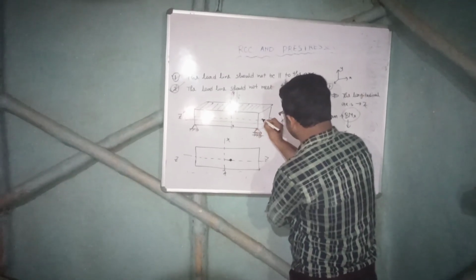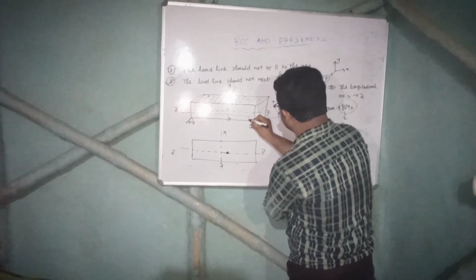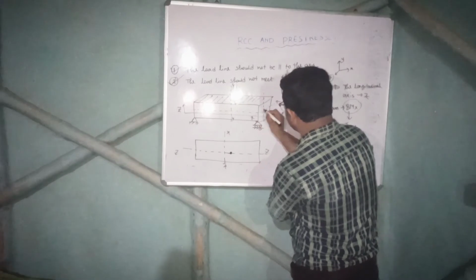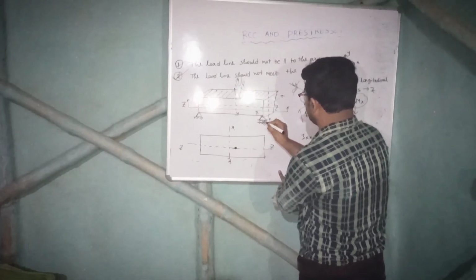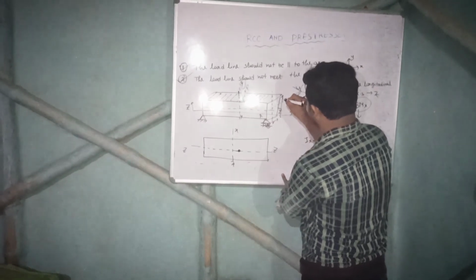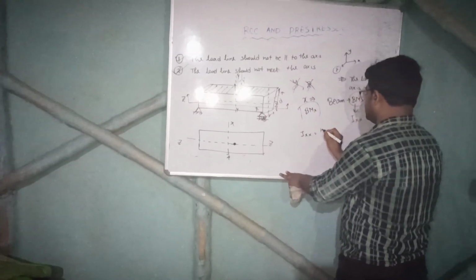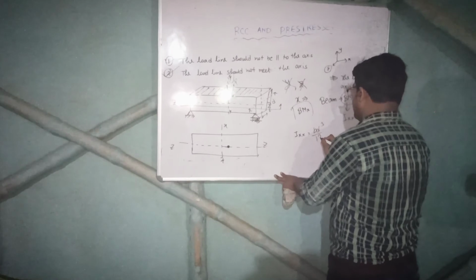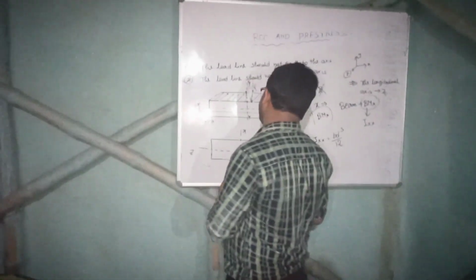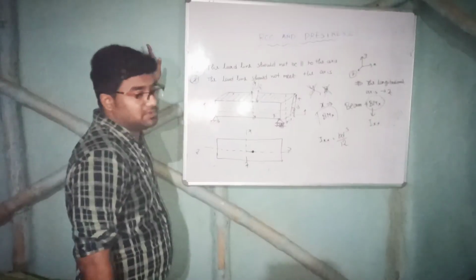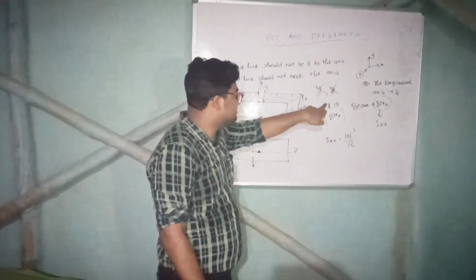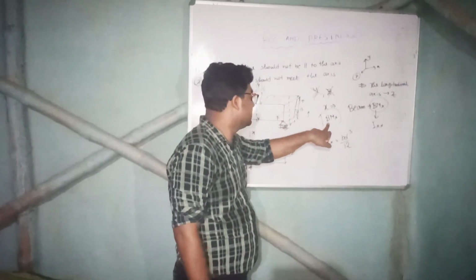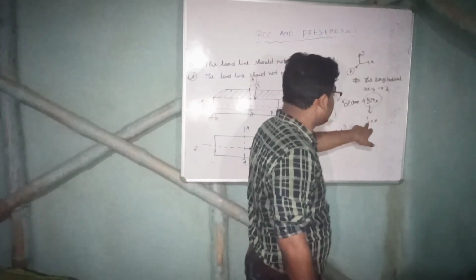Now this is the XX, right? This is XX. So what is the value of IXX? This is B, this is D. So you know IXX is BD cube by 12. Now see, all these things are connected. In case of column, we see Y is important, that is BMY. In case of beam, we see X is important, that is BMX is important. To calculate BMX, we will have to increase the IXX.